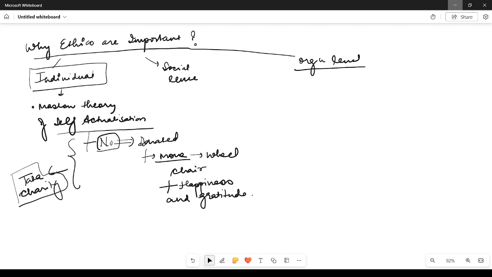Then you can also give some examples, like Mother Teresa. She left everything to help the poor and other people. Or you can write the example of the IAS officer from Manipur, I guess Armstrong Pame, who knew that a road was very important for the people of the state. Because the road was not there, they were having great difficulty, so he pooled his savings and contractors and everyone. It was called the people's road. So this is why ethics are important.